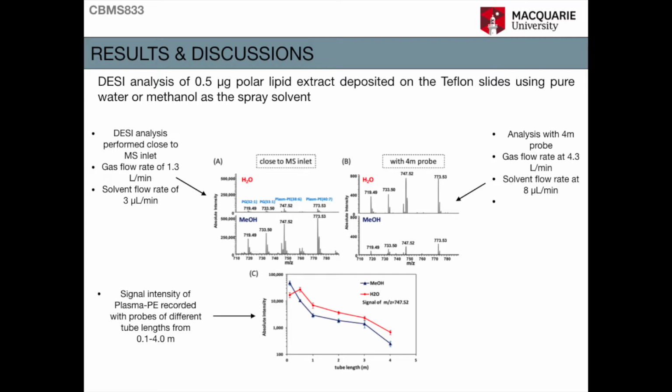For pure water as the spray solvent, the signal increased when the desorption ionization occurred 50 centimeters away from the MS inlet. Overall, the DESI with pure water had better performance with probes of long lengths. This observation could be explained with the dissolution of the spray droplets and formation of the analyte ions with DESI.